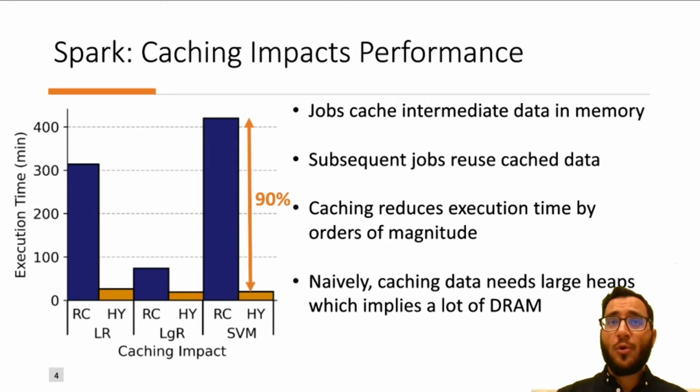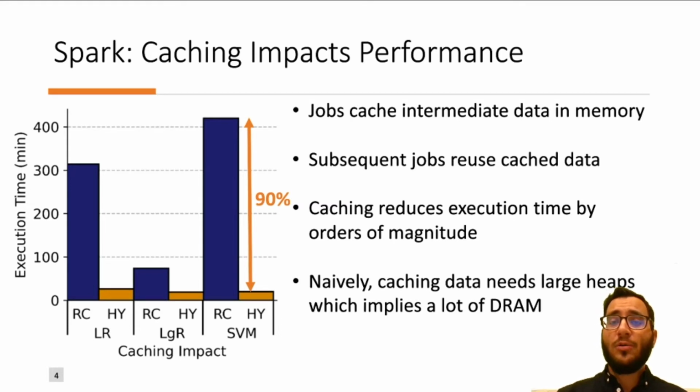Jobs in the different workloads cache intermediate data in memory to be reused by the next operation. Caching reduces execution time by orders of magnitude compared to recomputation. For example, in our experiments, SVM performance improves up to 90% compared to recomputation.